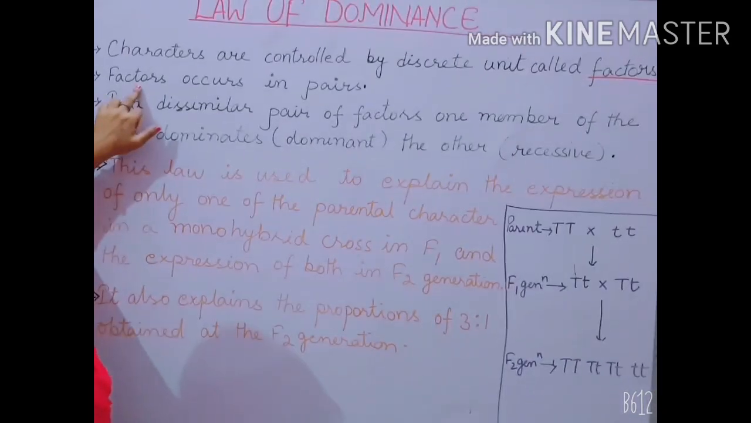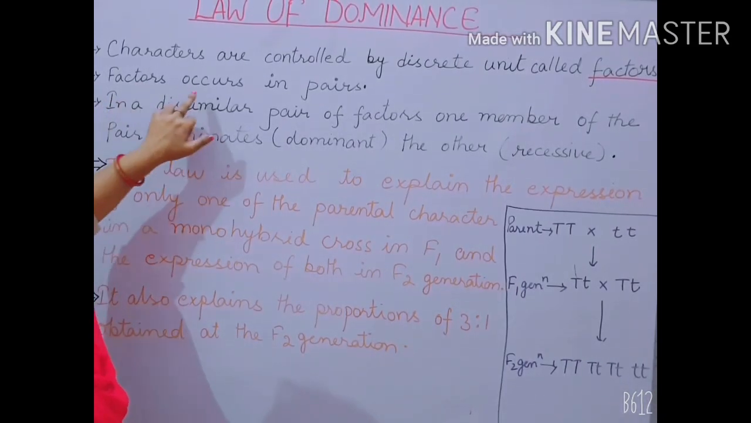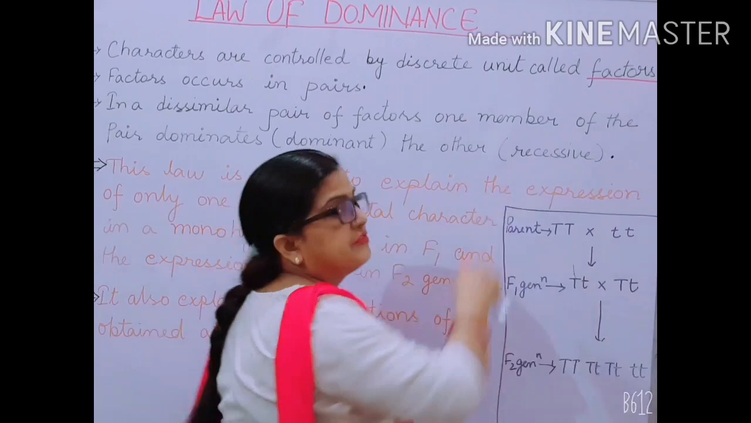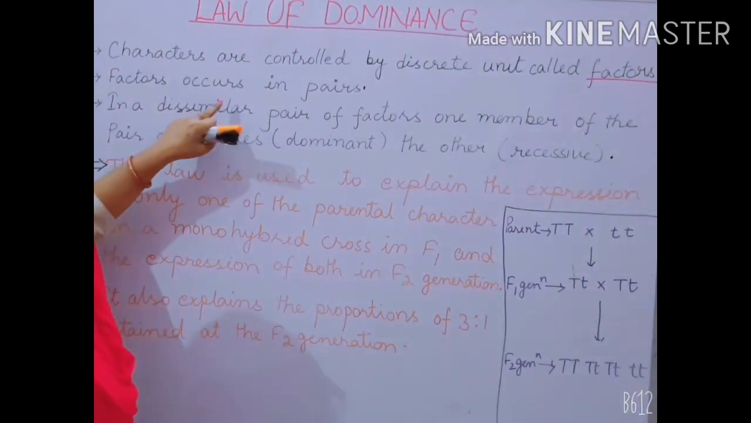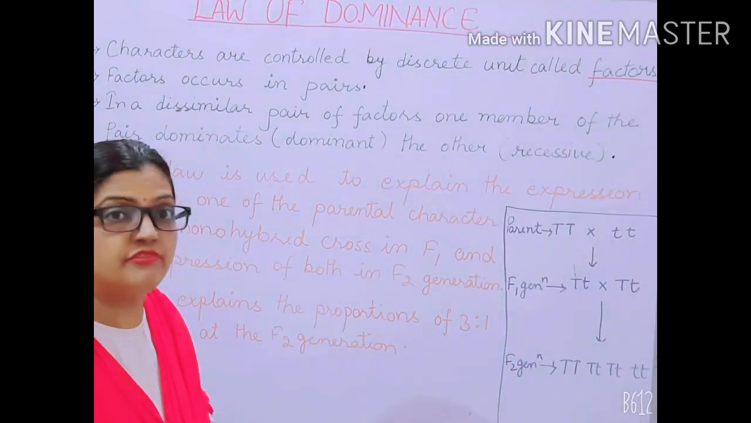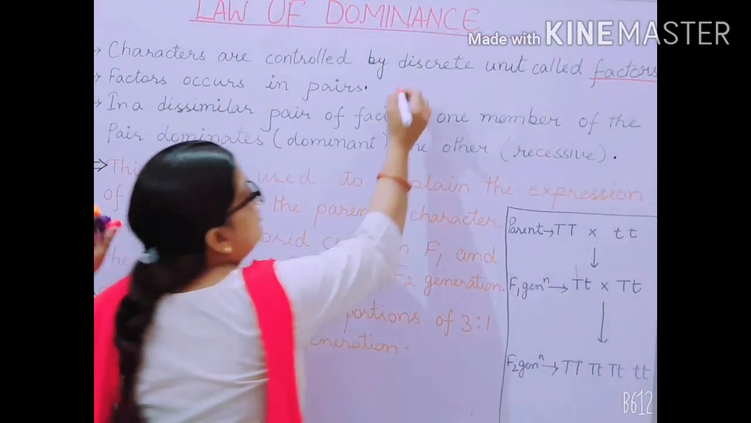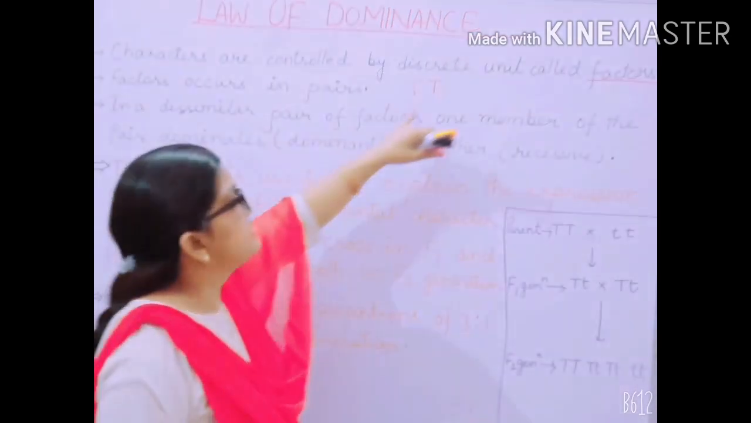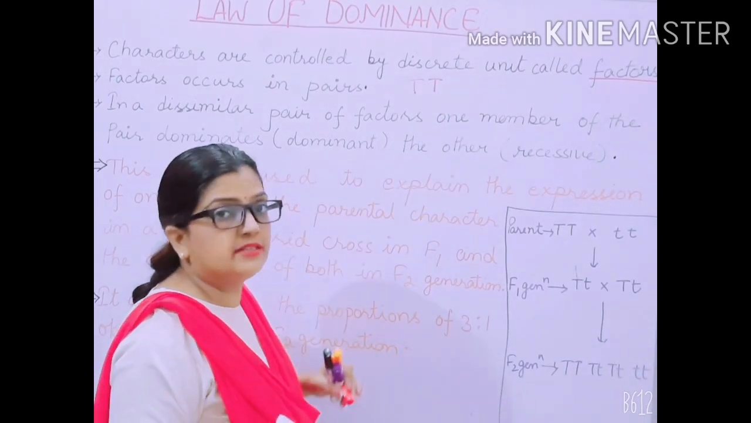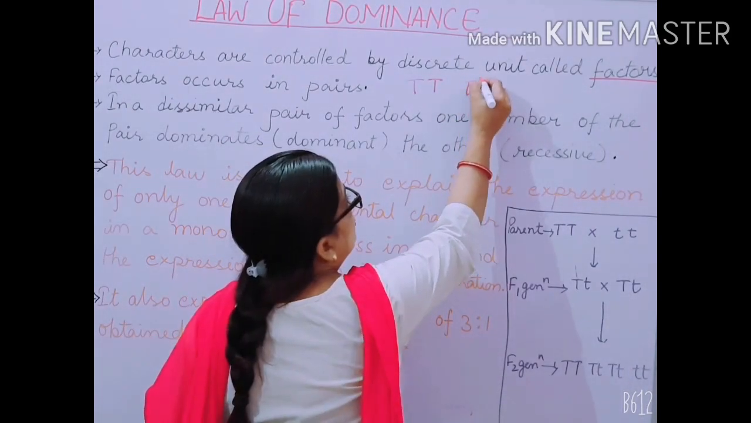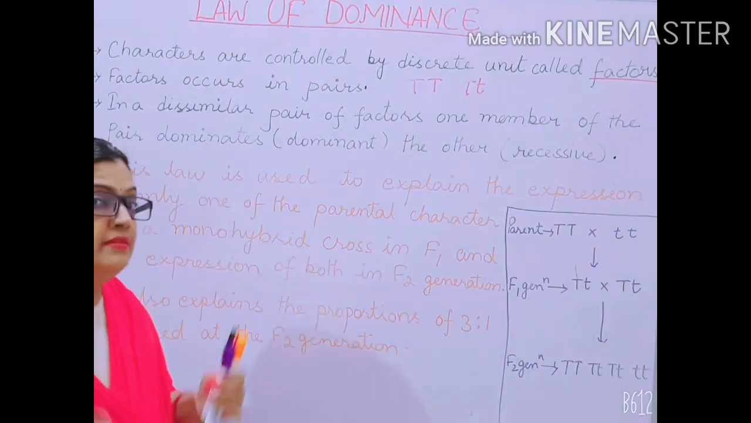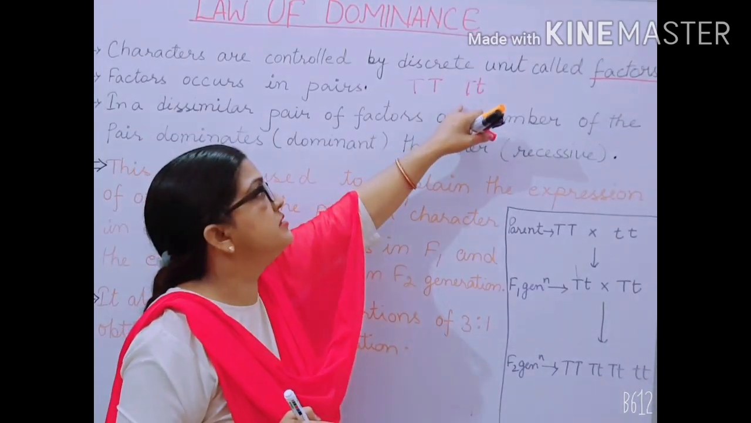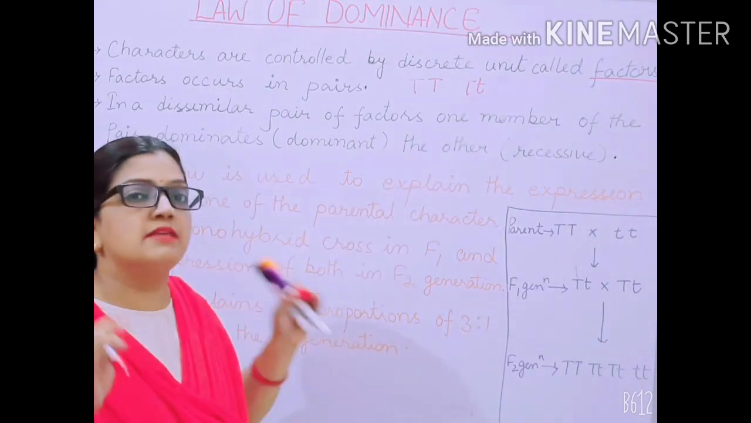Now, what does the second sentence say? Factors occur in pairs. You know now what this factor is. This factor is a gene, and genes always occur in pairs. Now you know it very well. If I talk about capital T and capital T for the trait height, it is in a pair. It is homozygous, but it is in a pair. If I talk about a heterozygous part, capital T small t, then it is also present in a pair. So whether it is homozygous or heterozygous, the characters are present in pairs.